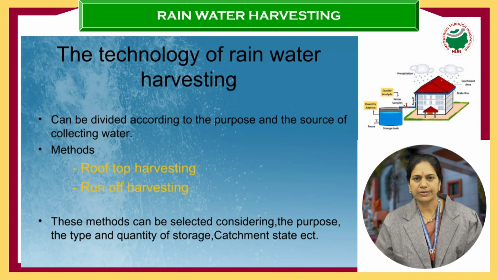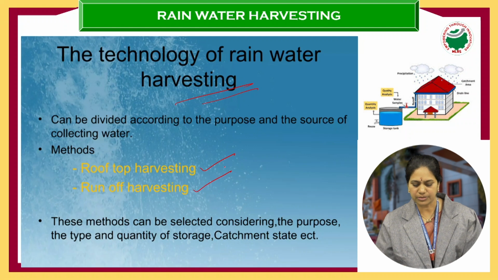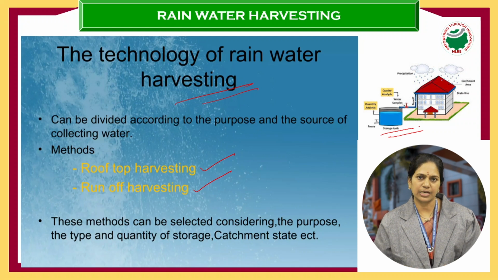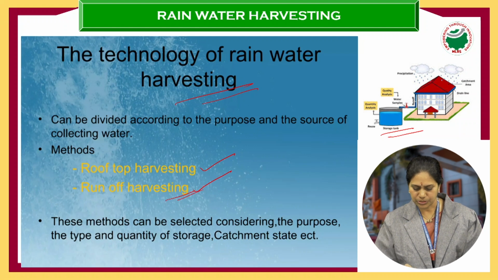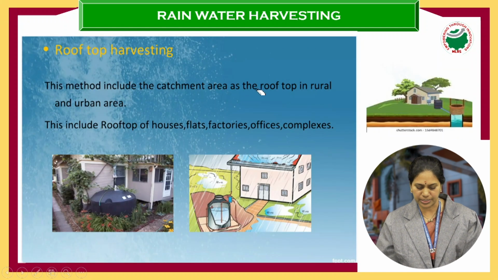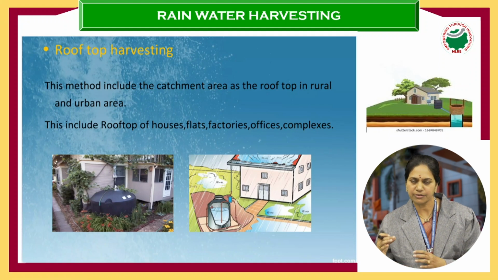The technology of rainwater harvesting is of two types: rooftop harvesting and runoff harvesting. As I was telling you, in rooftop harvesting, when the rain is falling on the roofs and terraces, it is connected to pipelines and directed to one particular tank where you can store the water. The other one is runoff harvesting. Let me show you what runoff harvesting is. It is on the surface, when lots of rainwater has accumulated, we direct it to one particular area and store it.